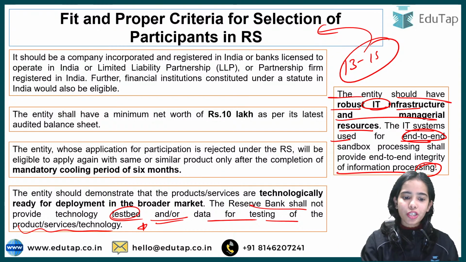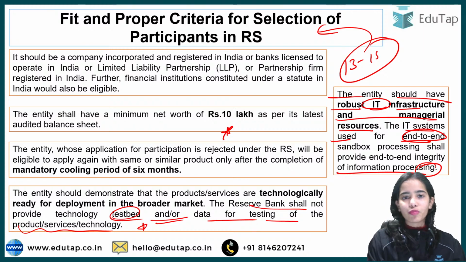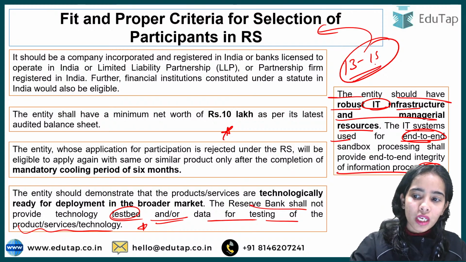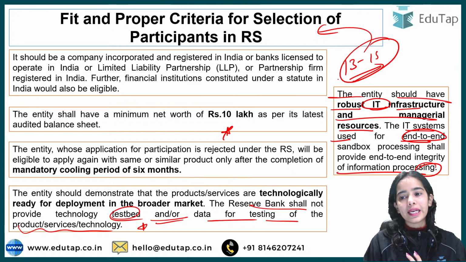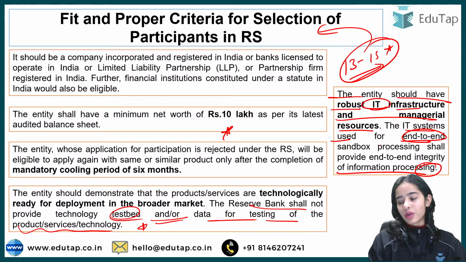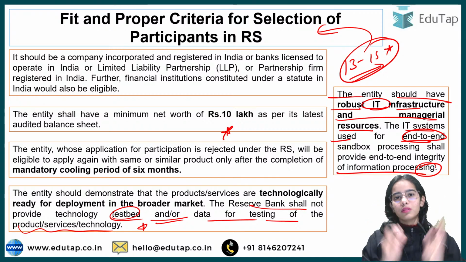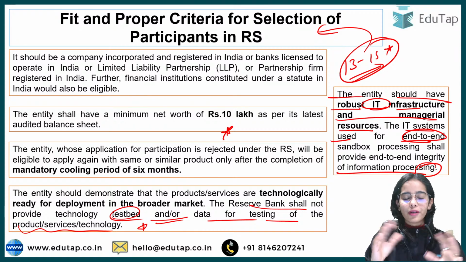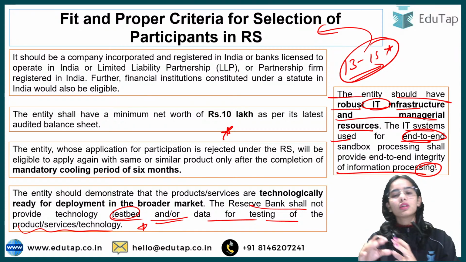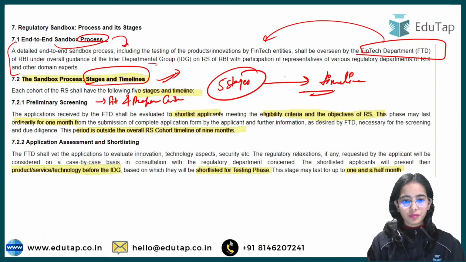But from the examination point of view, these 5 points were very important, so I have selected these 5 points. Otherwise, if I bring all the points, it will be an unending session. So you can read the other points, but these are the basic points that you have to go through. The other points are usually regarding the insolvency, or the infrastructure of the company, or the board members of the company and such.